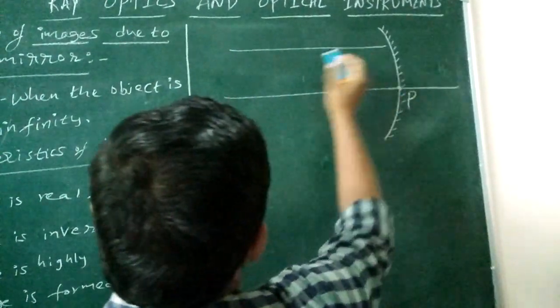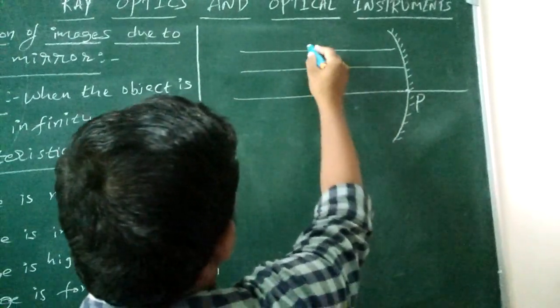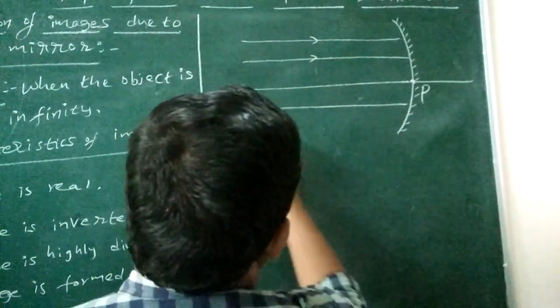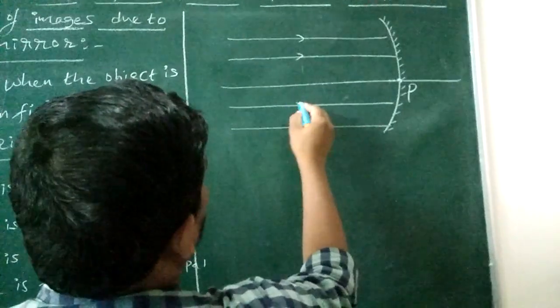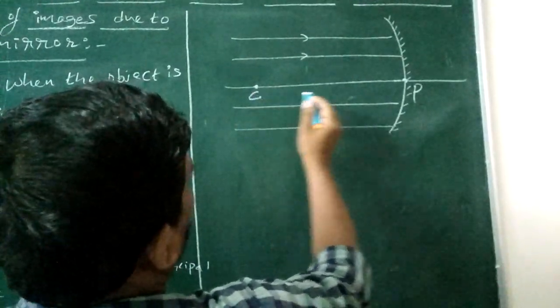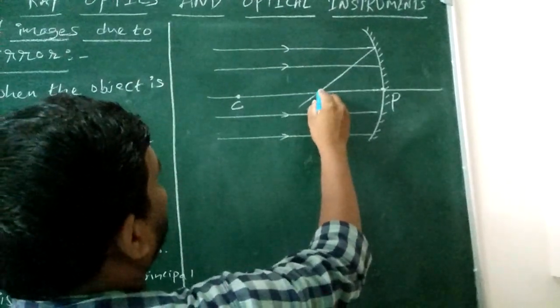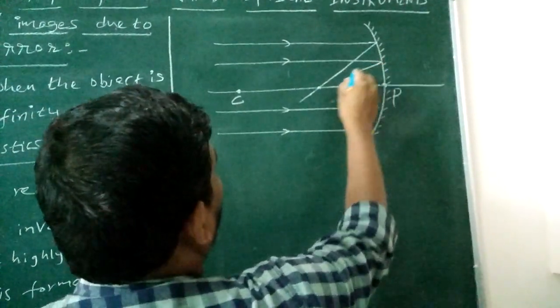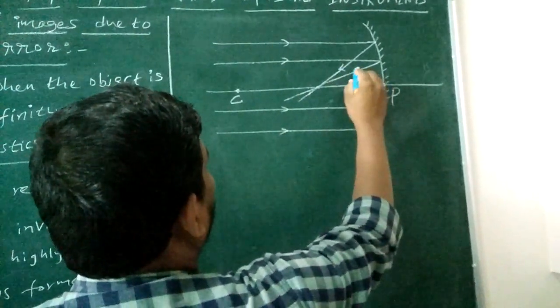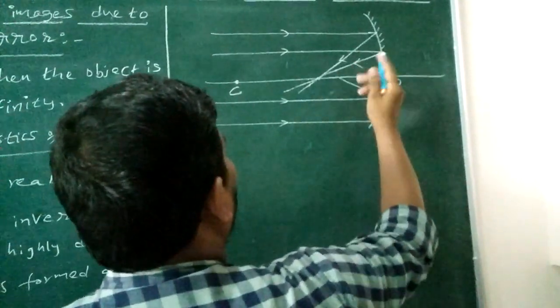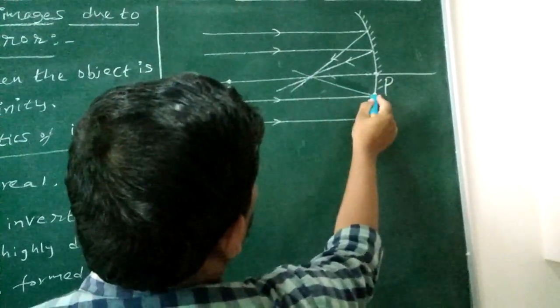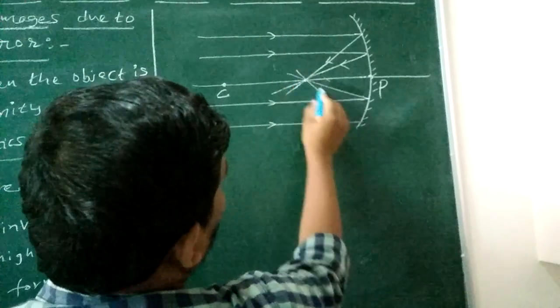The rays coming from infinity are going to be incident on the concave surface. This is the center of curvature. After hitting the reflecting surface, the rays will be reflected. The reflected rays are going to meet at one point, where the image is going to be formed.